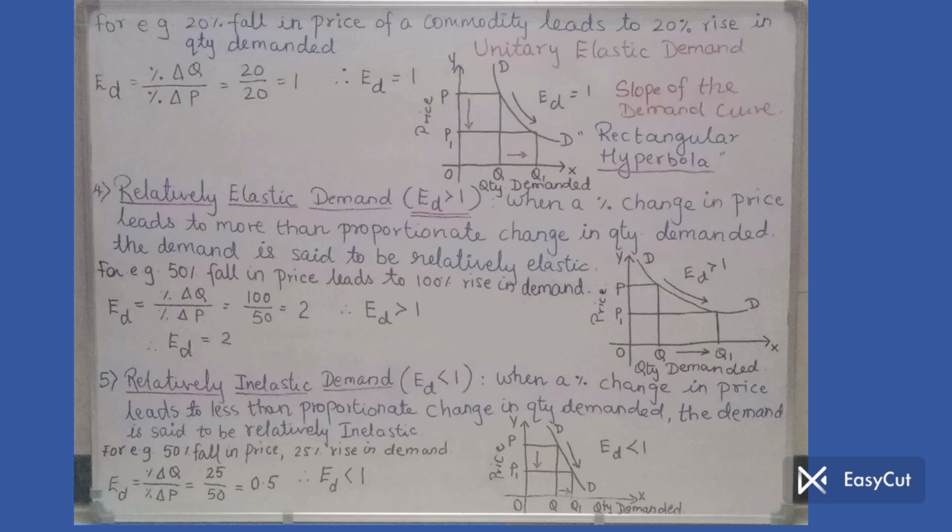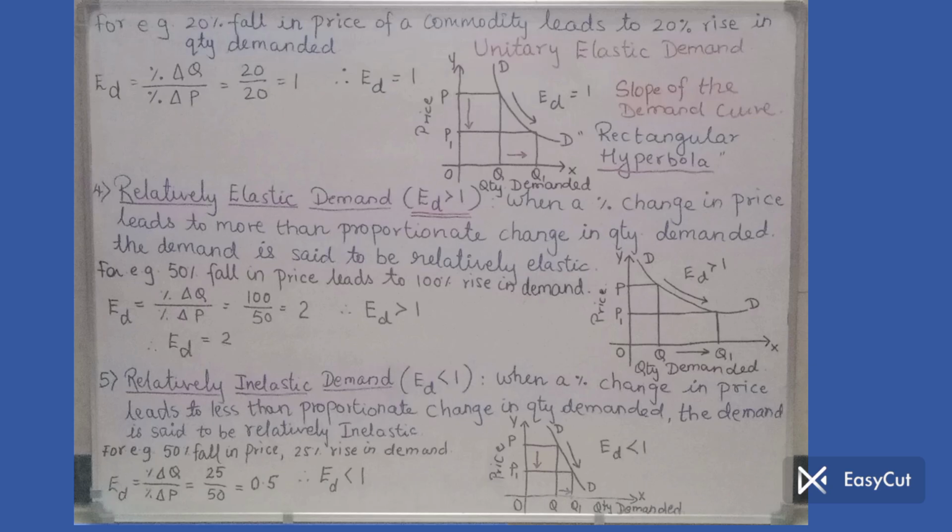So let us go to the meaning. When a percentage change in price leads to less than proportionate change in quantity demanded, the demand is said to be relatively inelastic. That means whatever is the change in price, the response of demand will be less. From the demand side, there will be lesser response, and hence the type is relatively inelastic demand.